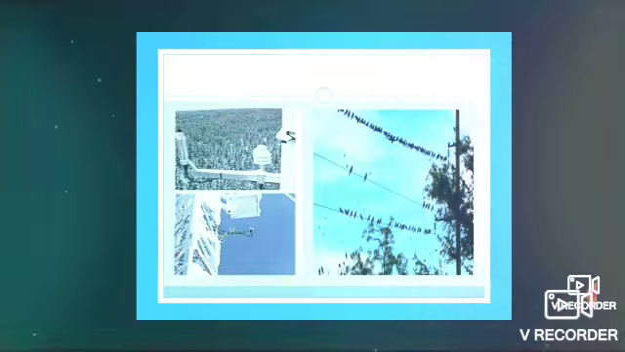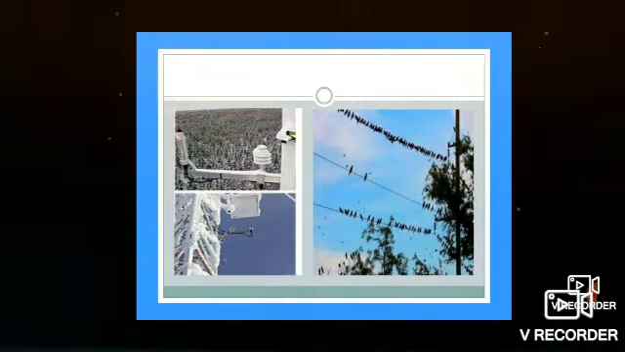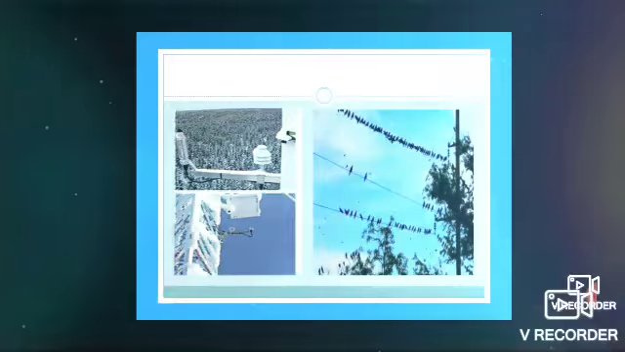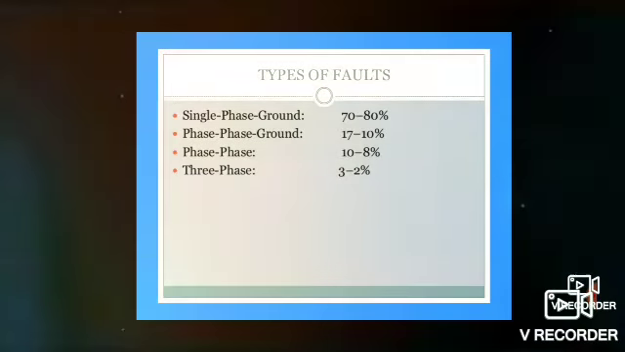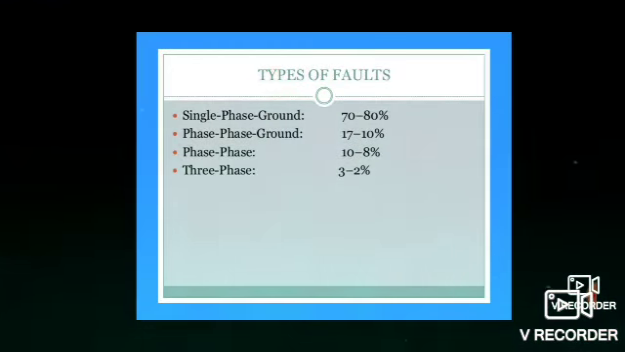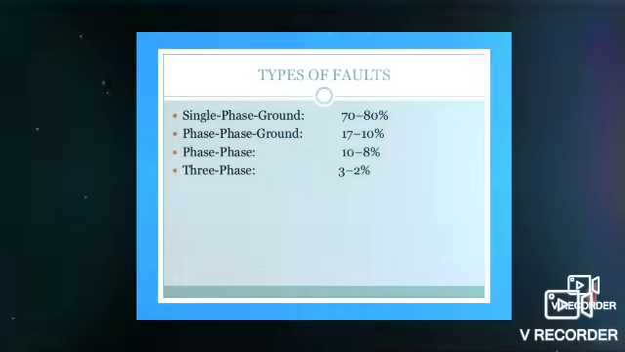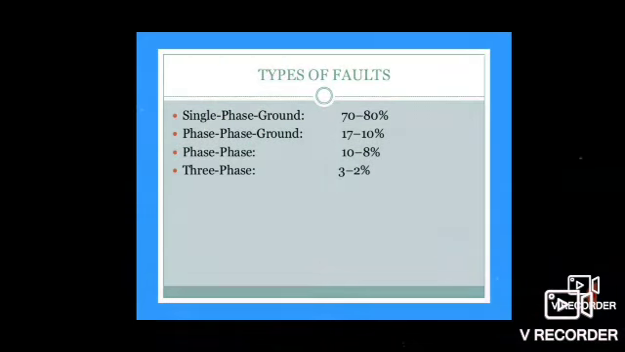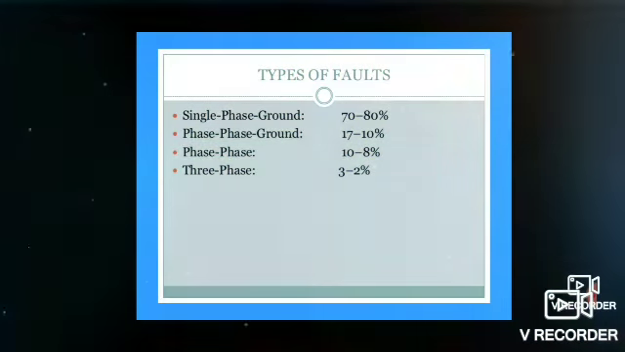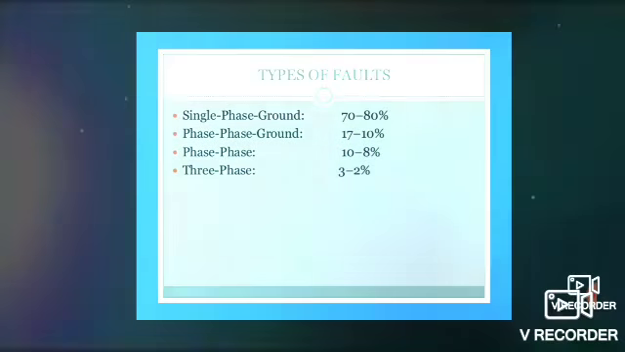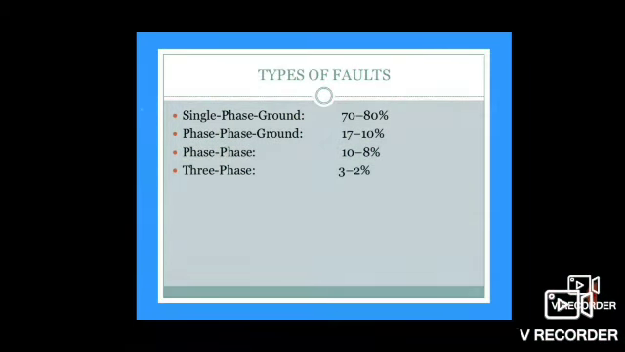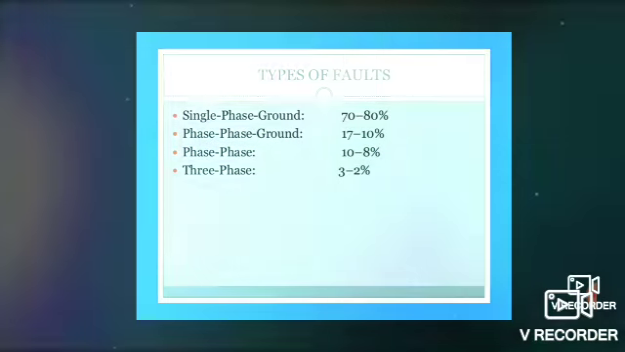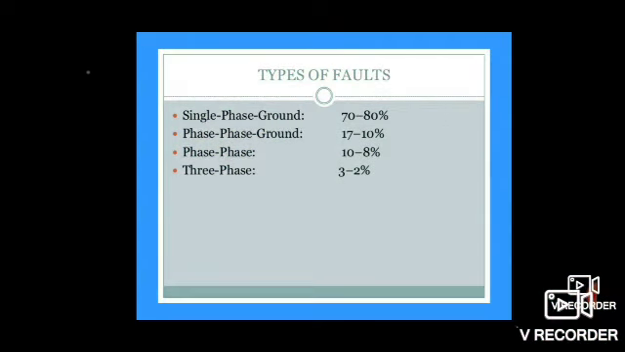These are the actual faults occurred in the transmission line. The figure shows the snow fault and the fault due to birds. The types of faults occurred in the transmission line are single phase to ground fault, phase to phase fault, and finally three phase fault. Most of the faults occur as single phase to ground faults, 70 to 80%, and phase to ground fault is 17 to 10%, phase to phase fault is 10 to 8%, and finally three phase fault will be only 3 to 2%.